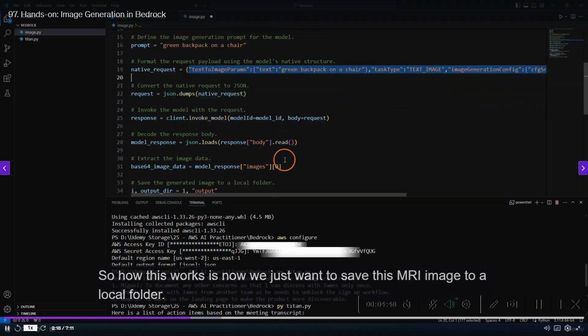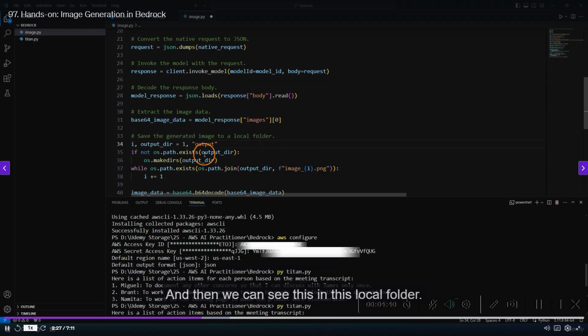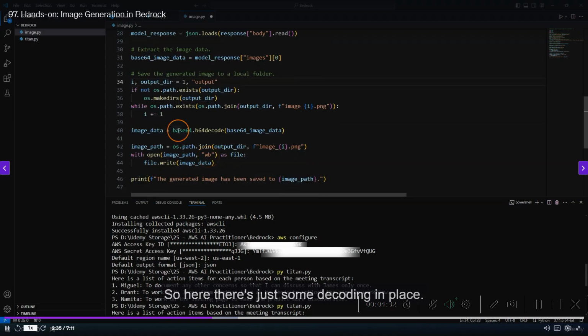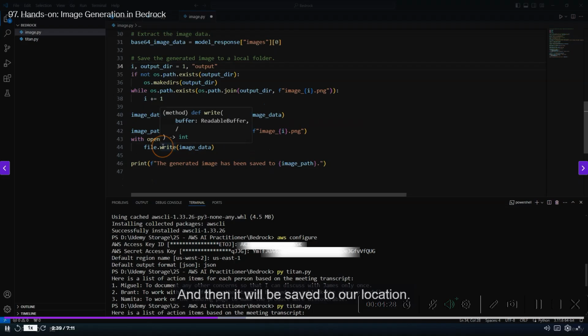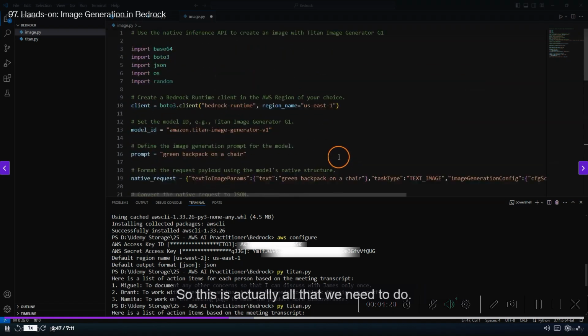Okay, so how this works is now we just want to save this image to a local folder, and then we can see this in this local folder. So I will just set this up like this, and then we can also save it. Here there's just some decoding in place, and then it will be saved to our location, and we also get this message with this path. Okay, so this is actually all that we need to do in this case.